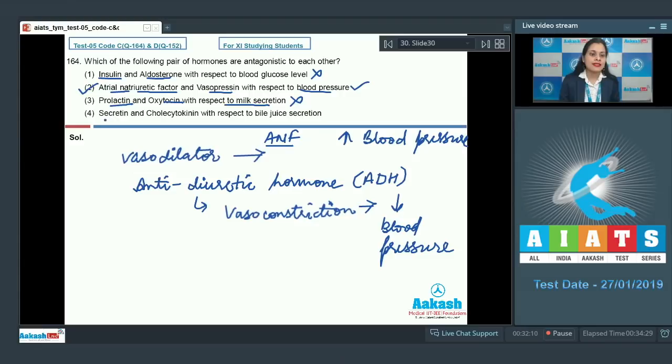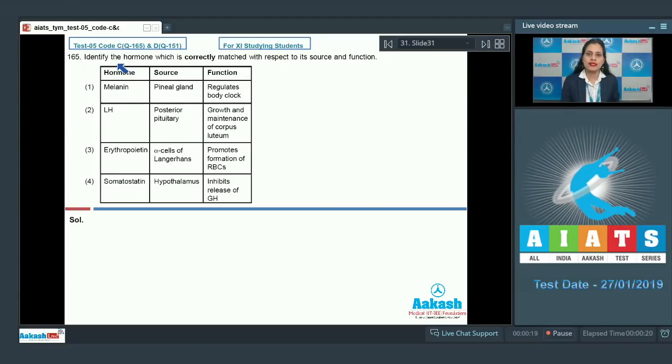The next option is secretin and cholecystokinin with respect to bile juice secretion, and as it is also an incorrect statement, so this cannot be a correct answer to our question. Secretin is responsible for release of bile juice from liver, whereas cholecystokinin is responsible for the release of bile which is stored in gallbladder. So the correct answer to this question is option number 2. Let's discuss our next question. Question number 165. Identify the hormone which is correctly matched with respect to its source and function.